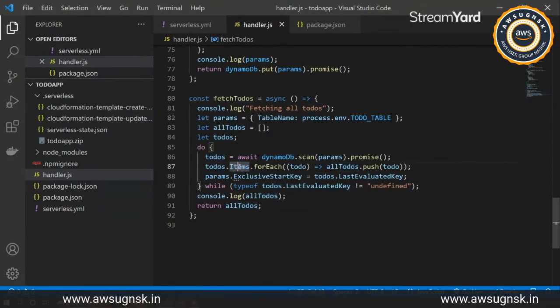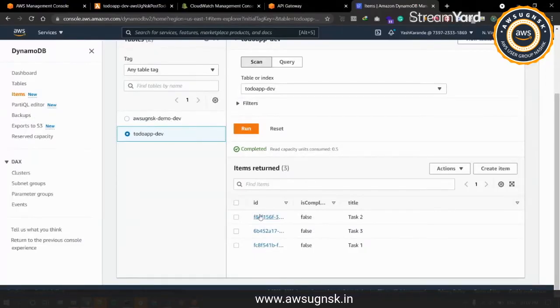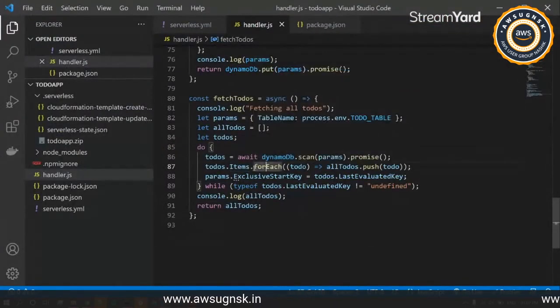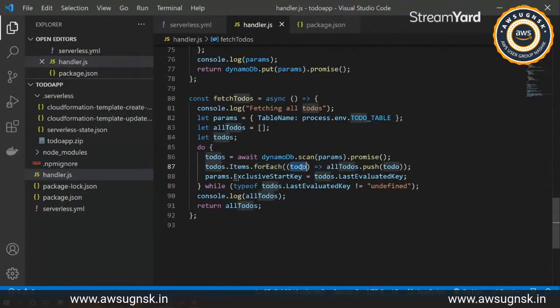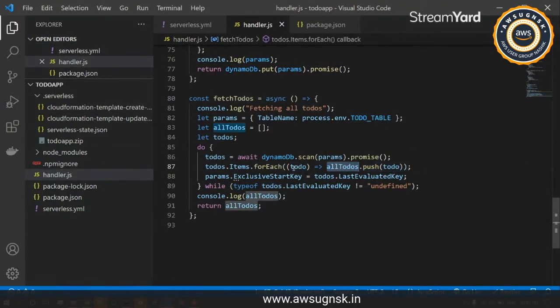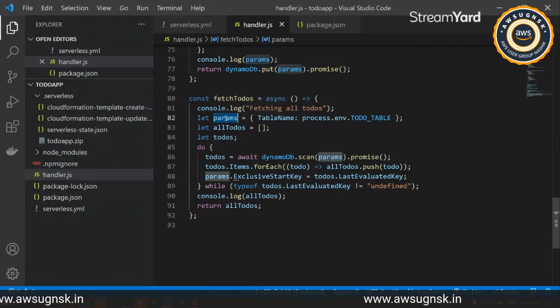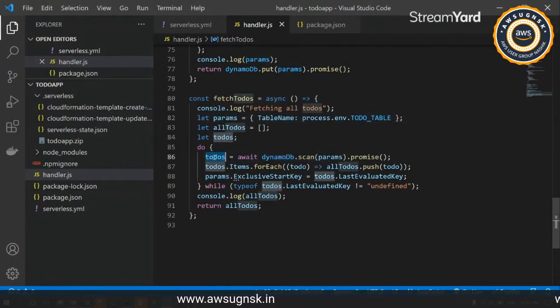This is the returned list of all the items that we have inside our DynamoDB table. And then we are iterating over it, and for each to do we'll be pushing each and every to do inside our all to do's array. Consider this as a type of pointer that we will be having, and this returns to this to do's variable.